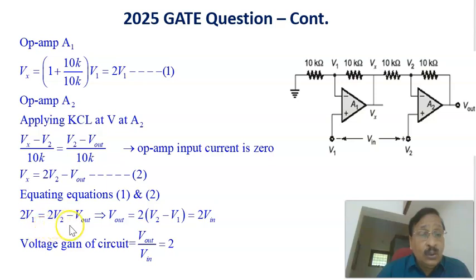Therefore, equating equations 1 and 2, we get 2V1 equals 2V2 minus V out, or V out equals 2 times (V2 minus V1), which is equal to 2 times V in. The voltage gain, V out divided by V in, is equal to 2. Therefore, the answer of this problem, the gain of this total system, is equal to 2.